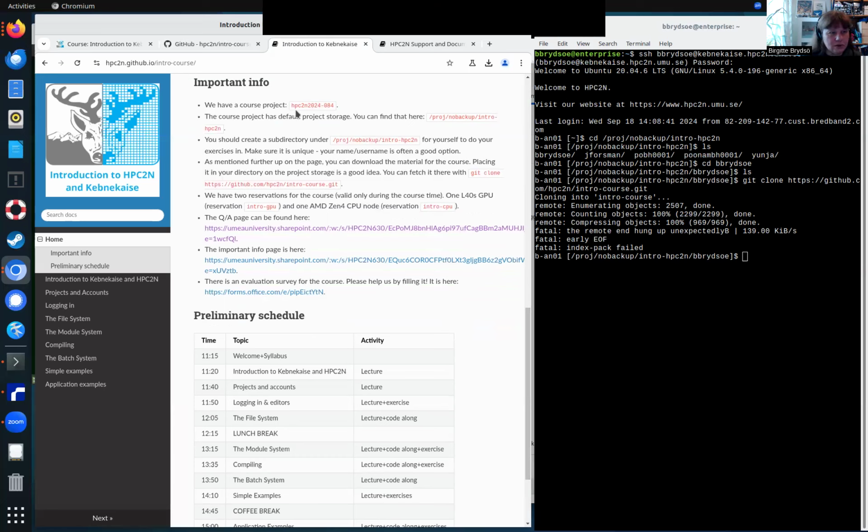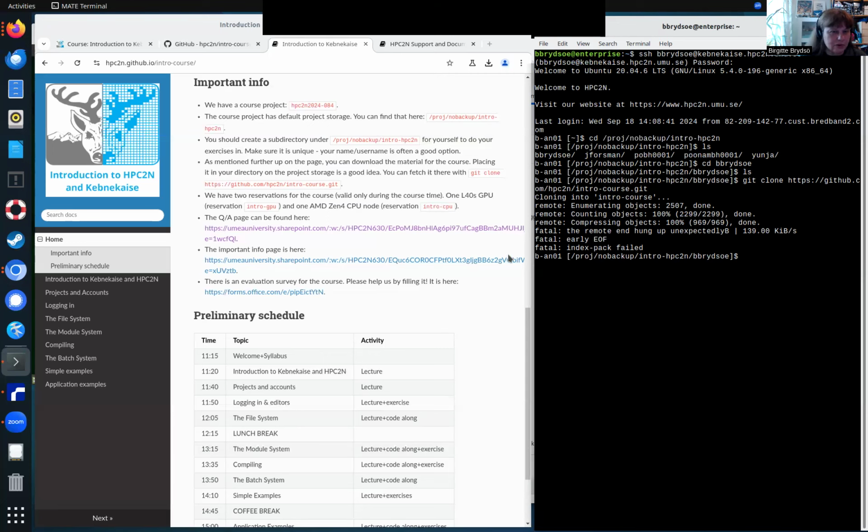There's a course project, HPC2N 2024-084. The course project has default project storage. We just talked about that. It's this area here. You should create a subdirectory. We also mentioned this. And then fetch the material by cloning this from GitHub.